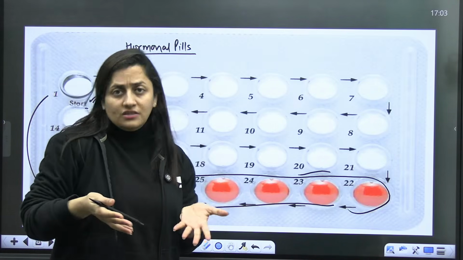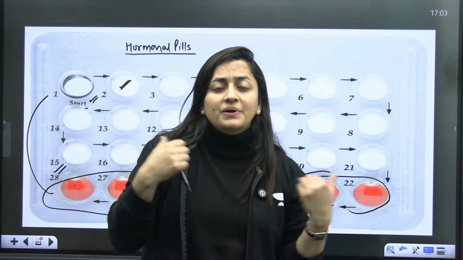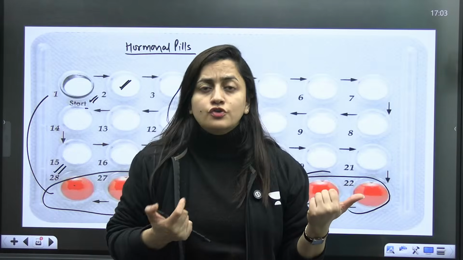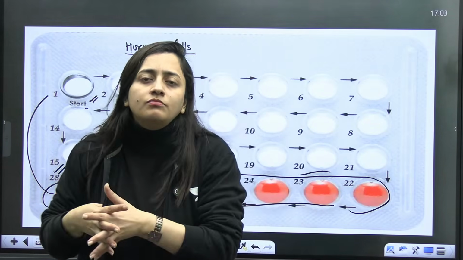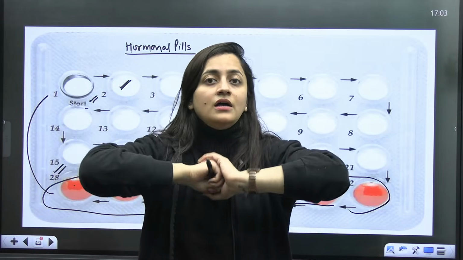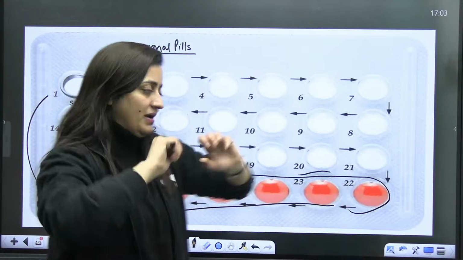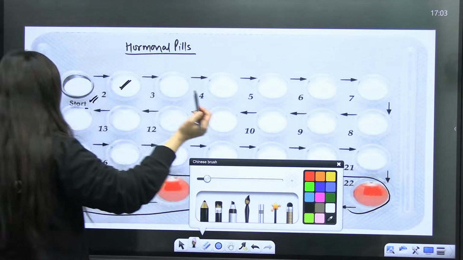So they are having hormones in our body. Then how are these hormones helping? If it contains estrogen and progesterone, or progesterone only, how are these hormonal pills acting as a contraceptive method? I'll tell you a very simple story. It is like you are making a fool out of your brain.